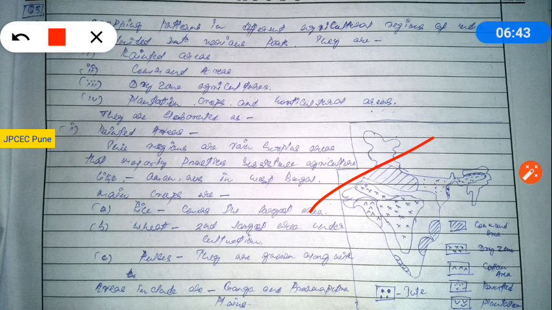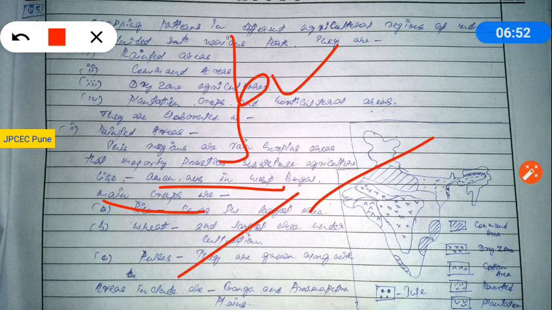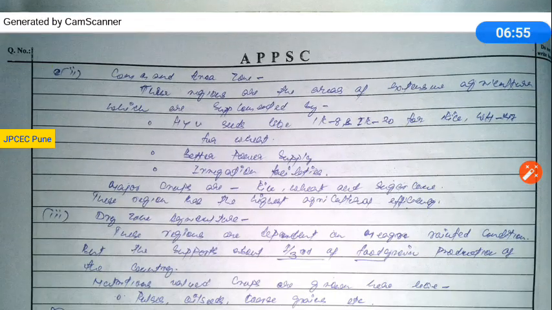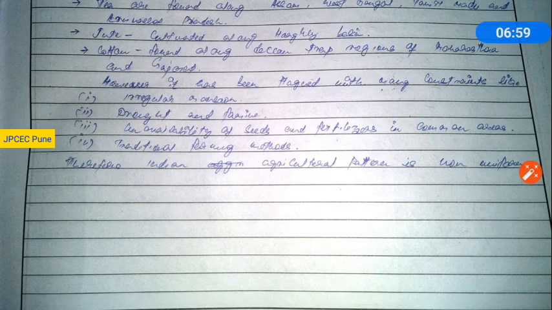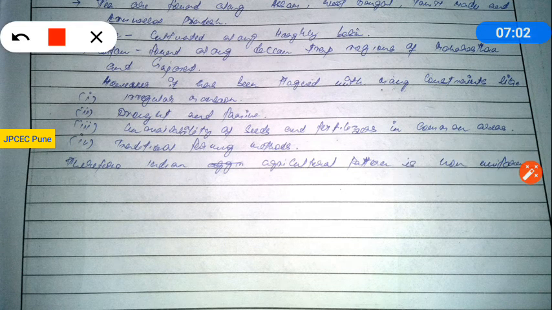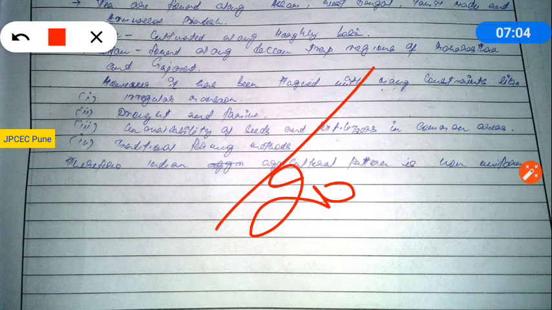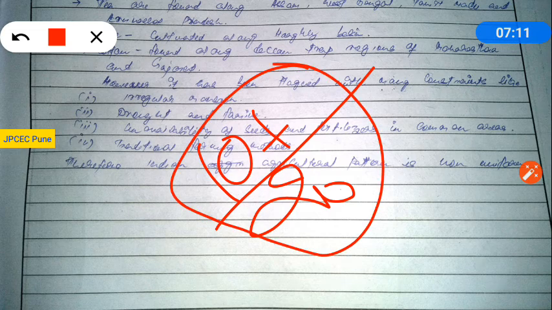Okay, you have included the 4 cropping patterns, good. Along with that you explained the crops also, good. So this is the cropping pattern, and the command area, dry zone area, okay, plantation crops, good. So whatever you have explained, okay, out of 20 you can get at least 10 to 11 marks for this question. Okay, so more than 10 marks you can get, because you holistically explained the cropping pattern, but you should